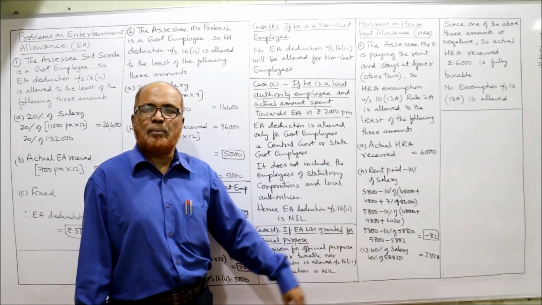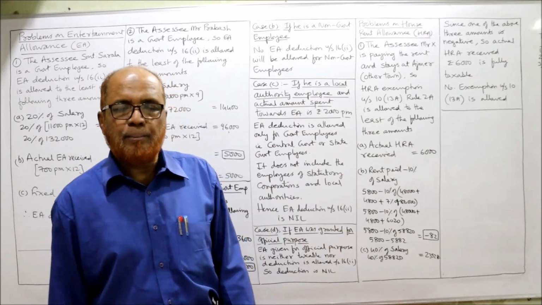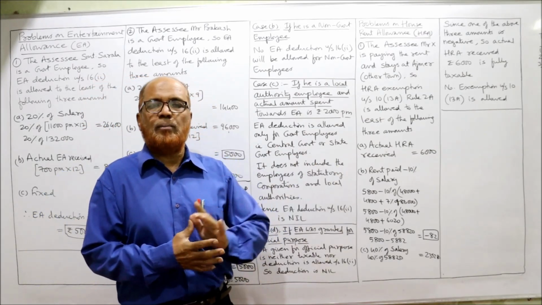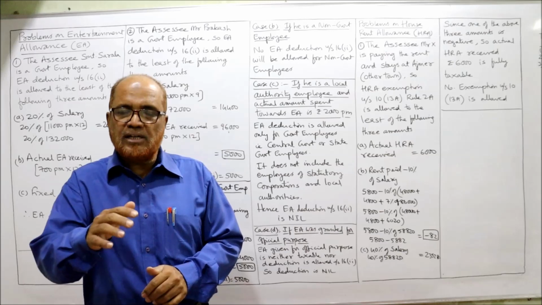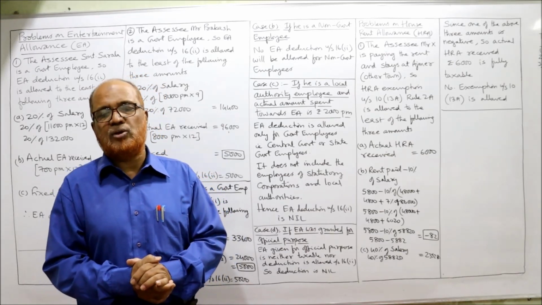So this is the first problem on HRA exemption we have done. So I have completed 3 problems on entertainment allowance and 1 problem on HRA. Still few more problems on HRA and other allowances will continue in the next video.